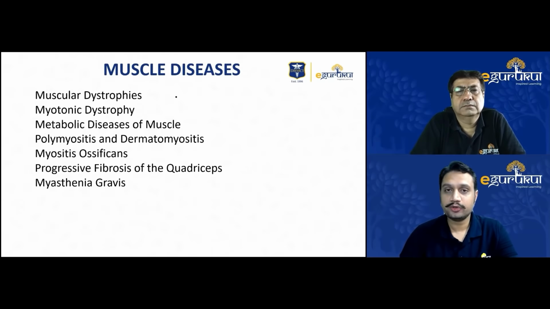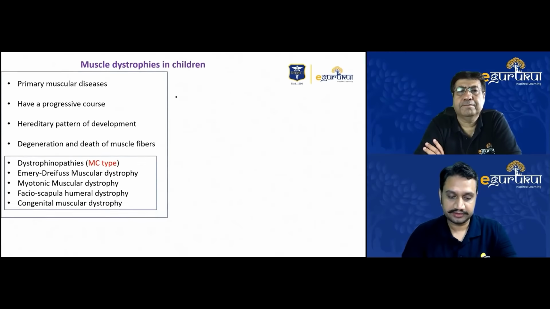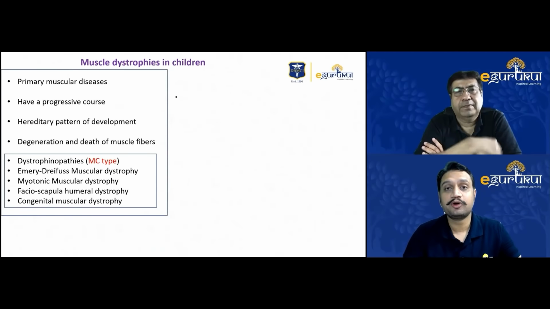So what we can do, we can show some comparisons between some of these conditions so that our picture remains clear. If somehow we get a child in our ortho or the pediatric OPD, a student should be able to make out some differential out of these 5, 6, 7 conditions. They should come down to 1 or 2 or 3 like that. Okay, so sir, you can just start and I'll put my point of view, what we think as orthopedicians when a child comes to us with muscle dystrophy.